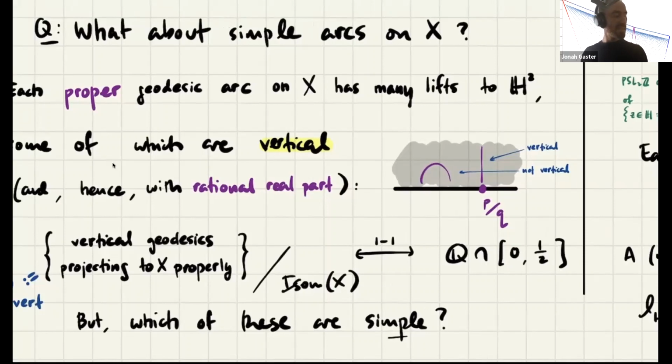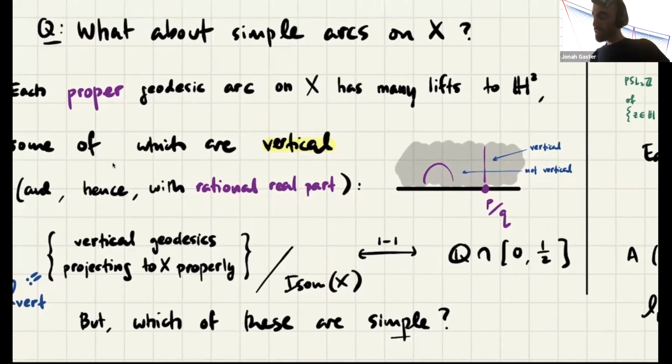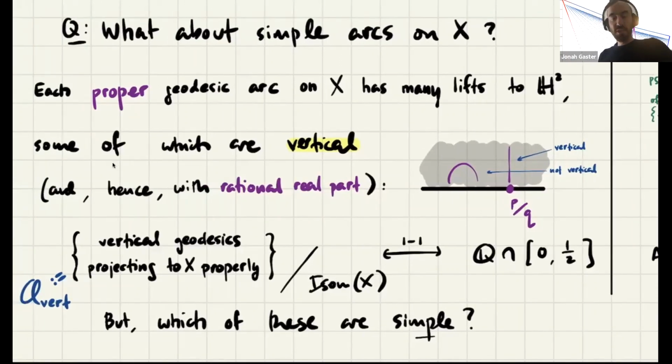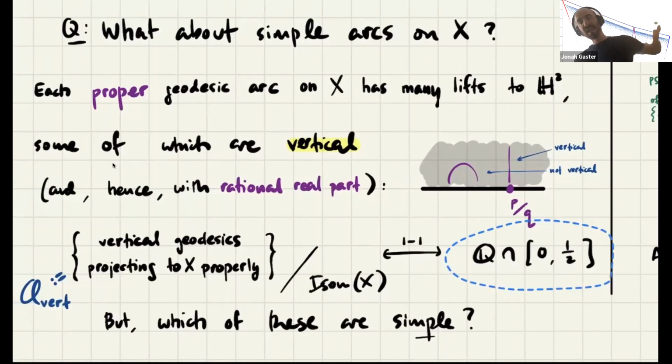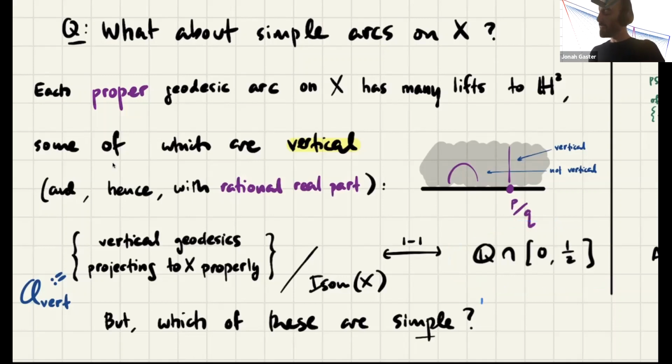There's a convenient picture for vertical geodesics that are proper on X. Modulo isometries of X, they can just be parameterized by rationals between 0 and 1/2. That's because for any vertical geodesic arc, I can apply covering transformations and symmetries to a range where it lies between 0 and 1/2. The problem is that this obscures which of them are simple. That's actually the whole difficulty of this problem, it is captured by the simplicity question.